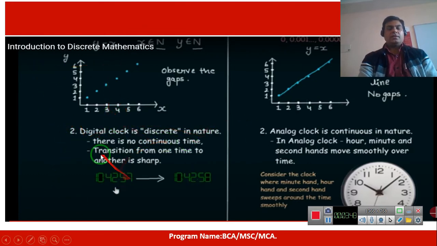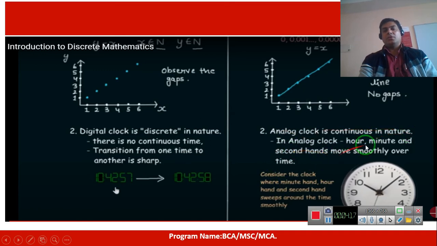Another example is the digital clock, which is discrete in nature. There is no continuous time transition from one time to another. It is sharp: the time is 10:42:57, and after that 10:42:58. So there is no information about 57.1, 57.2, 57.3. But an analog clock is continuous in nature.